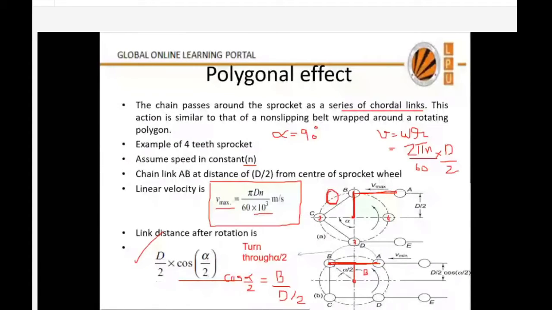What will be the velocity now? Can you tell me what will be the velocity of this link over the chain? How to find velocity? Same formula: 2 pi n by 60 multiplied by this distance, D by 2 cos alpha by 2, because velocity is omega r. Omega remains same, 2 pi n by 60. But what is r? R is the distance from the center of rotation to that link. So what is that r now? R will be D by 2 cos alpha by 2, because base is what I am interested in calculating.